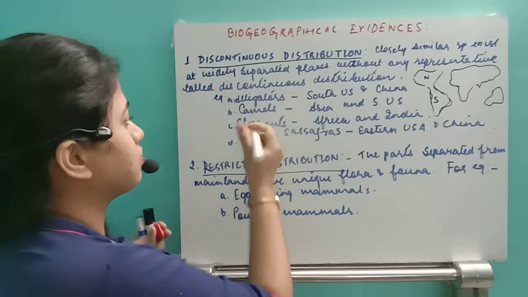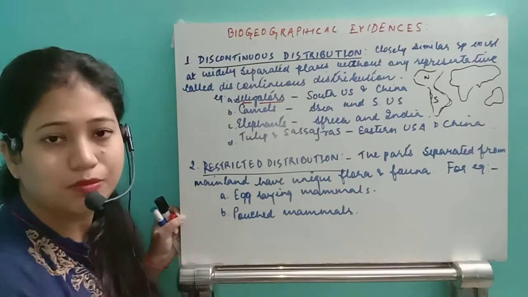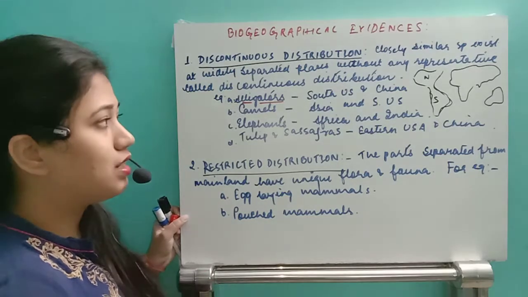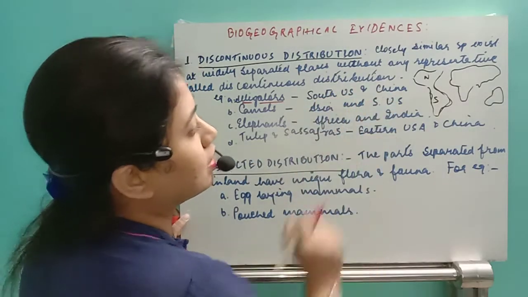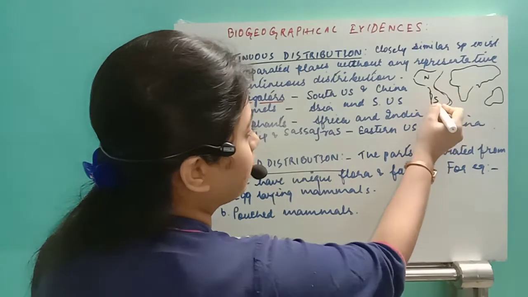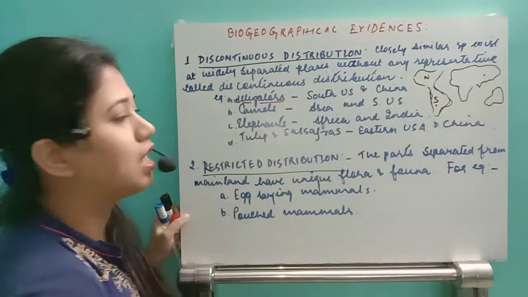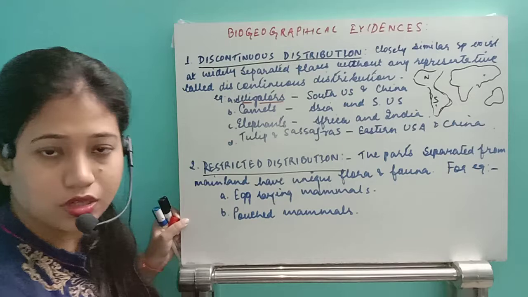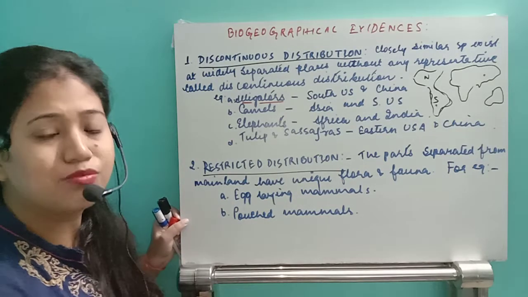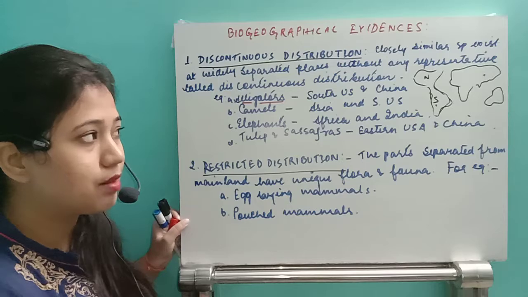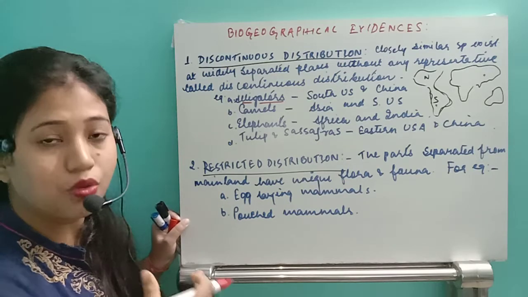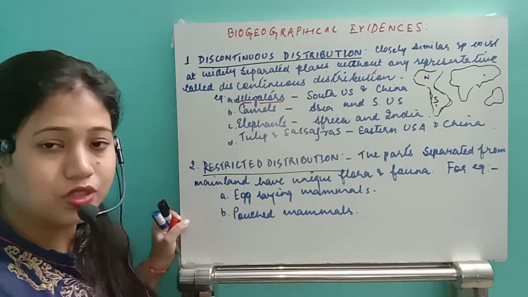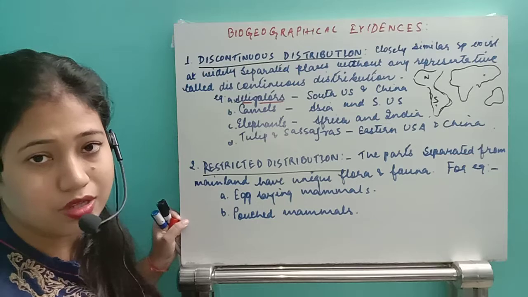First of all, alligators. All of you know what an alligator is. An alligator is a crocodile-like animal, just its mouth part is a little wider. Alligators are found in southern US and in China. So how is it possible that these alligators moved from this location to that location? They might have been on the same geographical land, and after that they are found thousands of miles away without any representative in between. This is possible because of evolution, which is an example of discontinuous distribution.